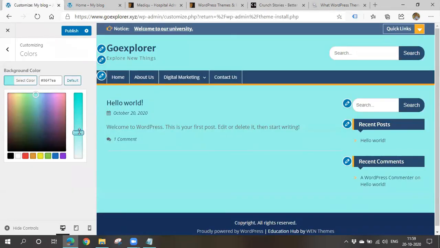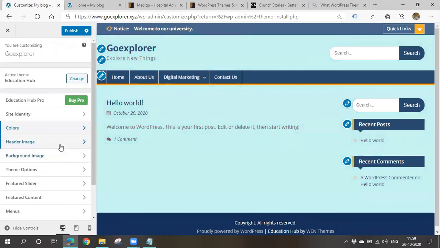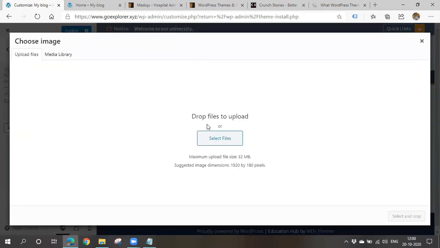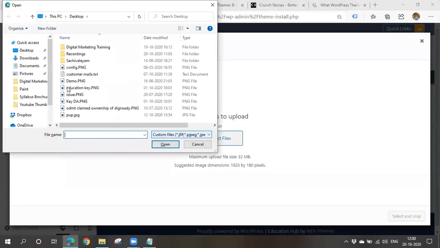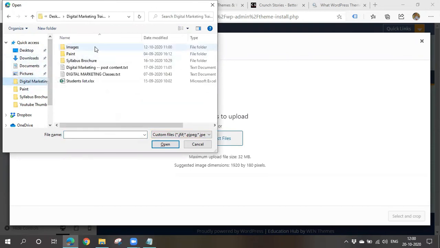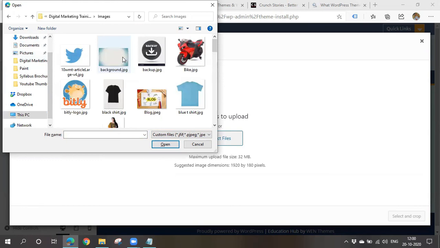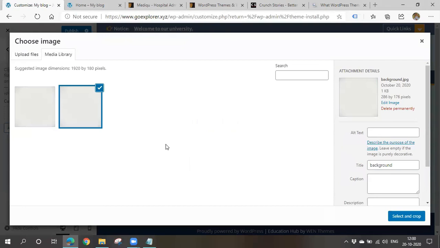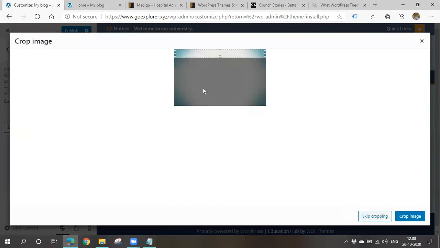So I'll choose some background colors. Okay. So now, right, it is okay, I think. So you can also keep some image, header image. So add new image. I have to check whether I have some images or not. So always use proper images. You can also download the images from Google. So I'll select and crop. You can crop what you want and all. So it is okay for me.